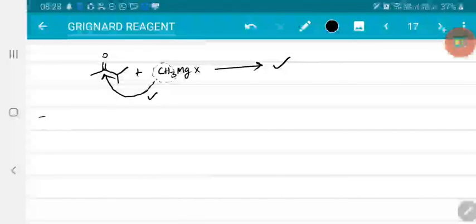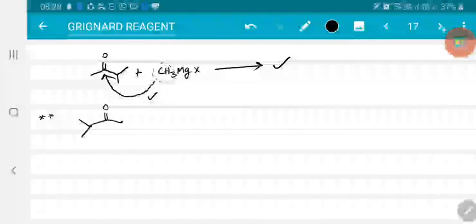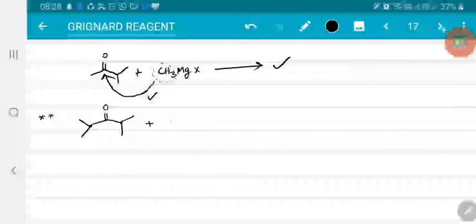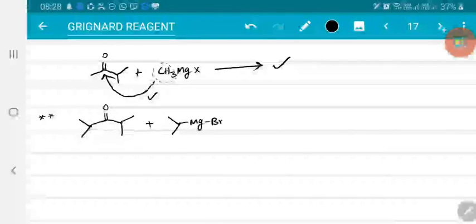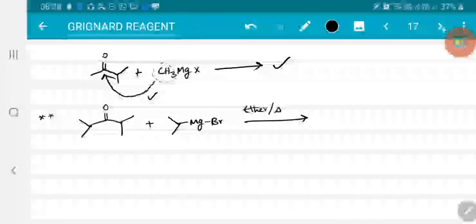Very important, if I consider isopropyl substituents over a carbonyl system, allowed to react with isopropyl magnesium bromide, on heating in ether followed by hydrolysis.